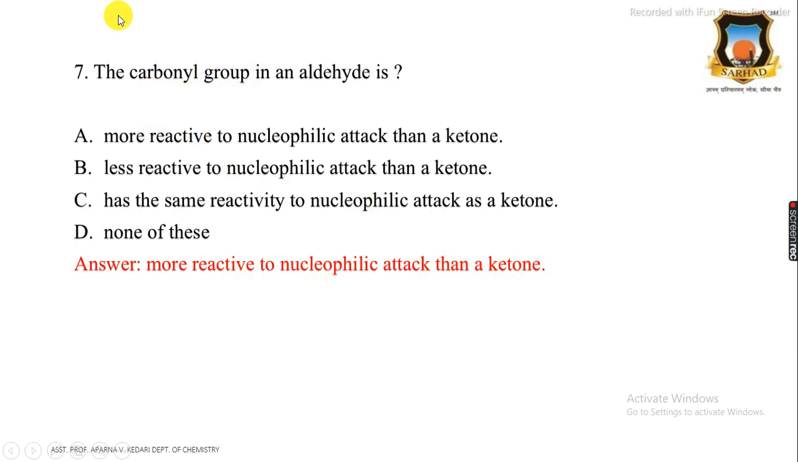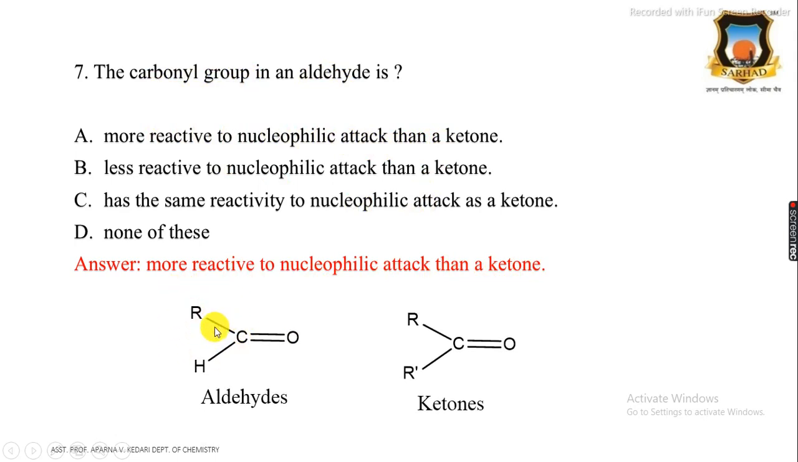That is, the carbonyl group of aldehydes is more reactive to nucleophilic attack than that of a ketone, and the reason is that in aldehydes there is only one alkyl group which exerts a plus I effect, and in ketones there are two alkyl groups which exert a plus I effect and decrease the electrophilicity of the carbonyl carbon of the ketone as compared to aldehydes. Therefore, the carbonyl carbon in aldehydes is more electron deficient than in ketones, and it is more reactive to nucleophilic attack.